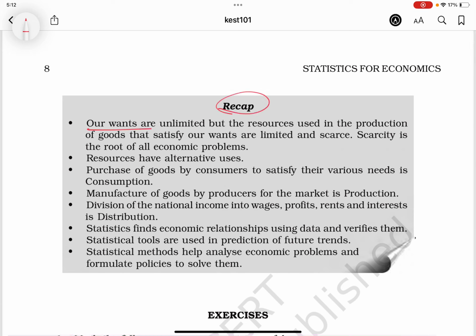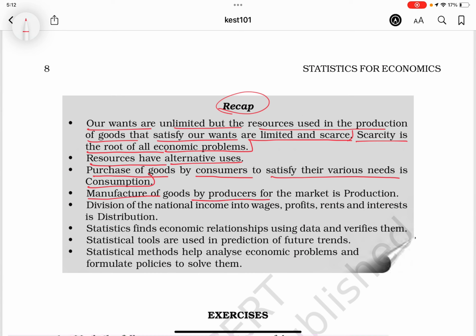Recap: our wants are unlimited, but the resources used in production of goods that satisfy our wants are limited and scarce. Scarcity is the root of all economic problems. Resources have alternative uses. Purchase of goods by consumers to satisfy their various needs is consumption.